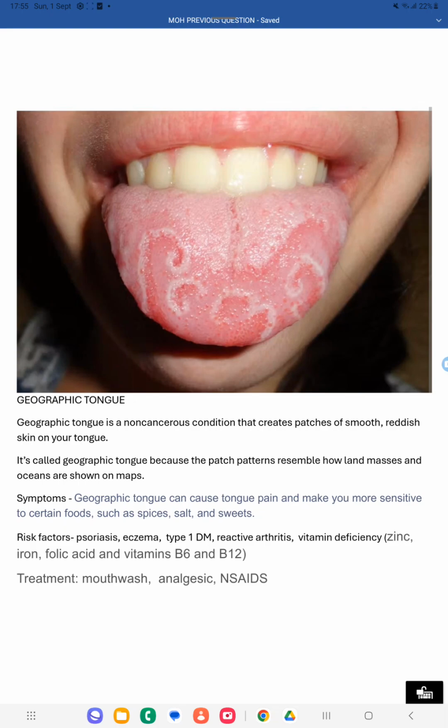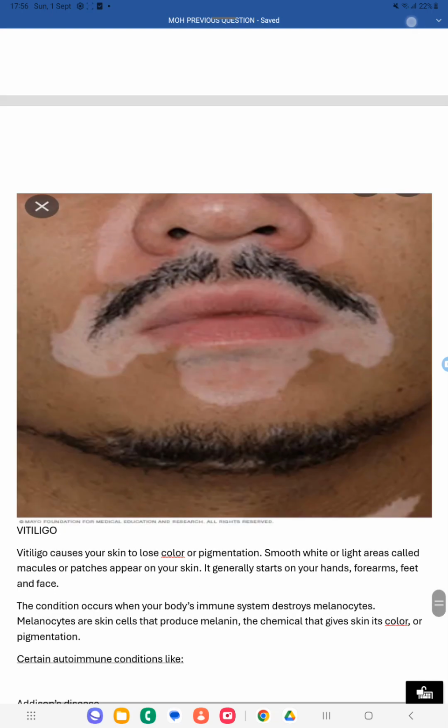Okay, so these are the risk factors. Those who are suffering with these disorders can get geographic tongue. The treatment is mouthwash, analgesics and NSAIDs. So this is the treatment you can give for geographic tongue. You can see the lesion clearly, there is some marking. Like a map, you can see some drawings there, that is called geographic tongue.